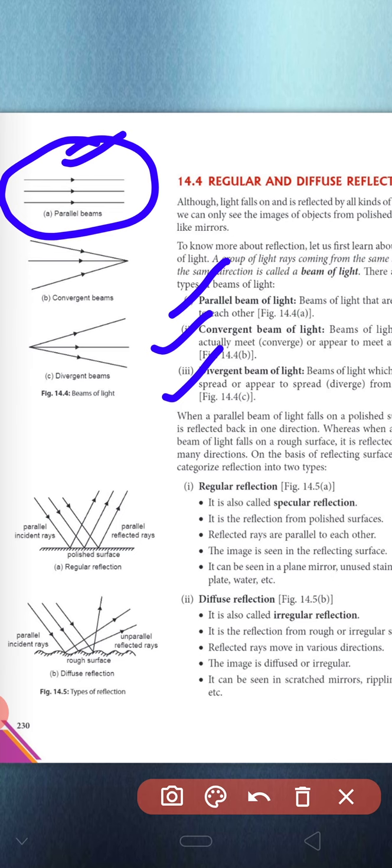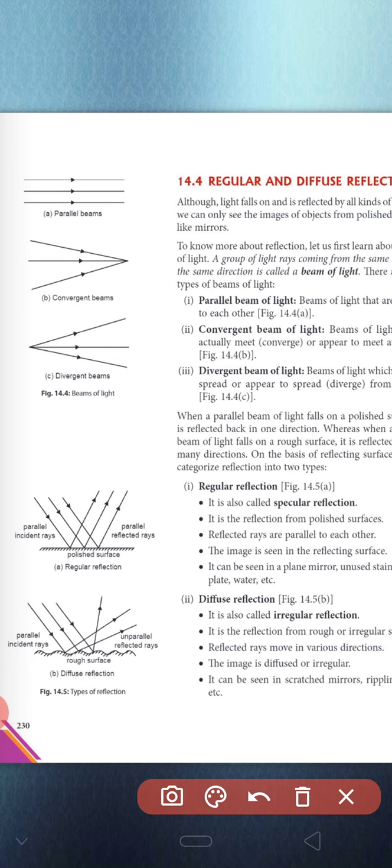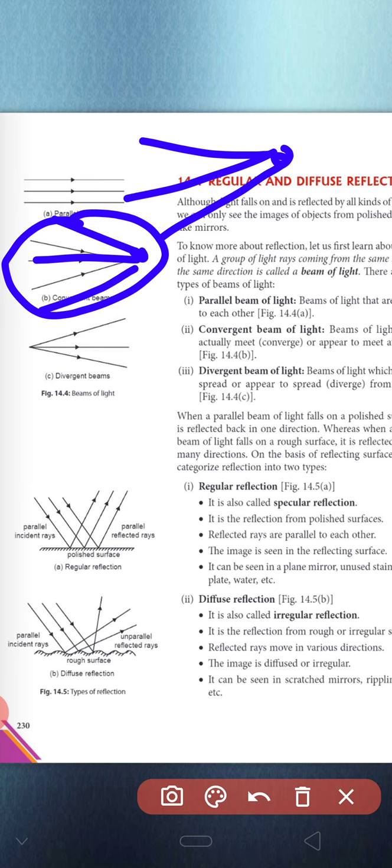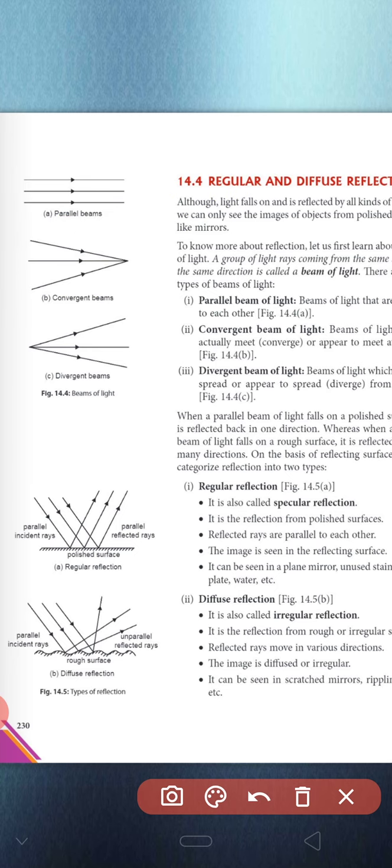Next, we have the convergent beam of light. That is a beam of light which actually meets or appears to meet at a point. In the second diagram, you will see all the rays coming and they meet at the same point. The rays appear to meet, not actually meet, at the same point. That is called a convergent beam of light.